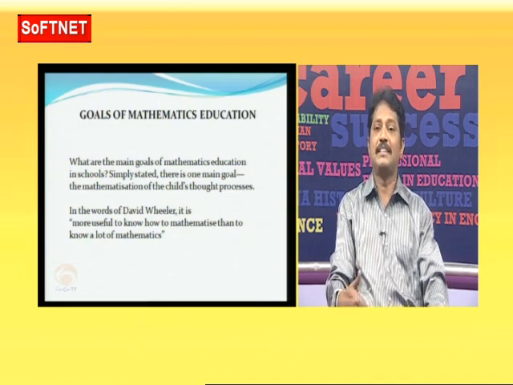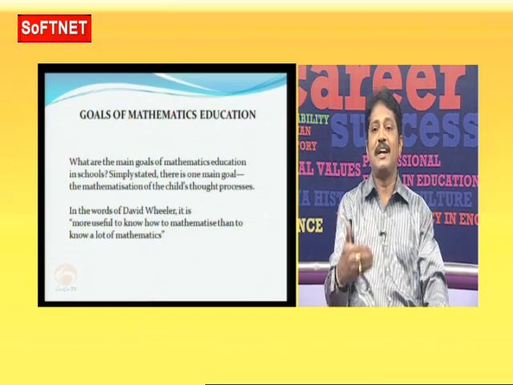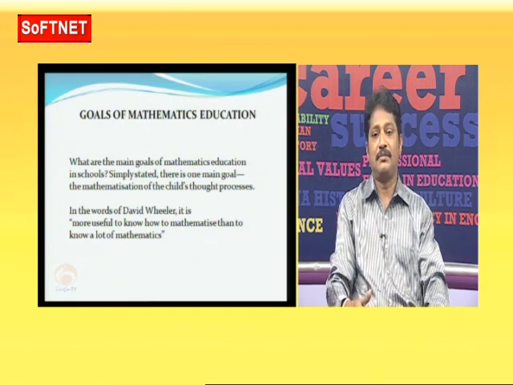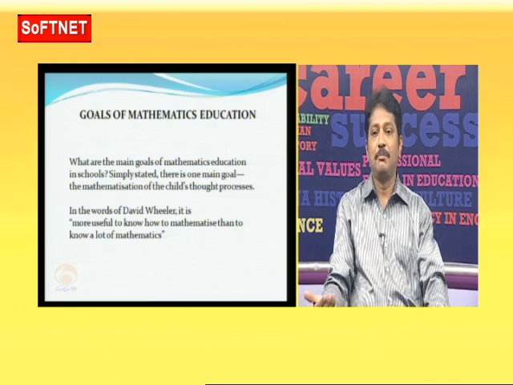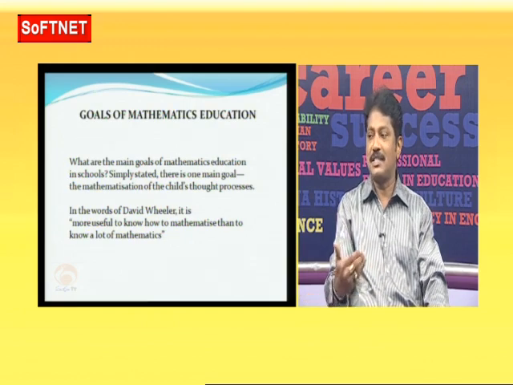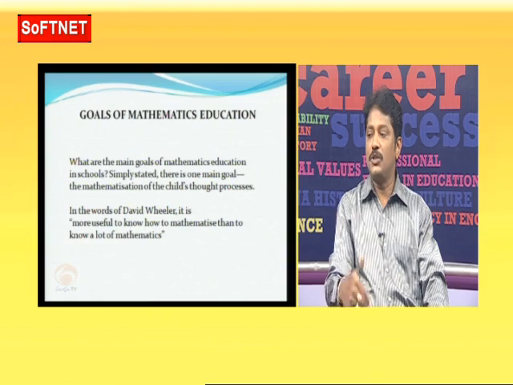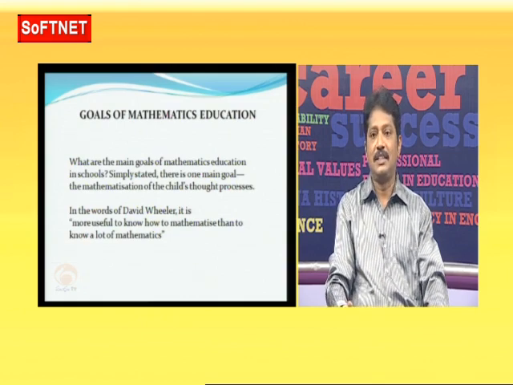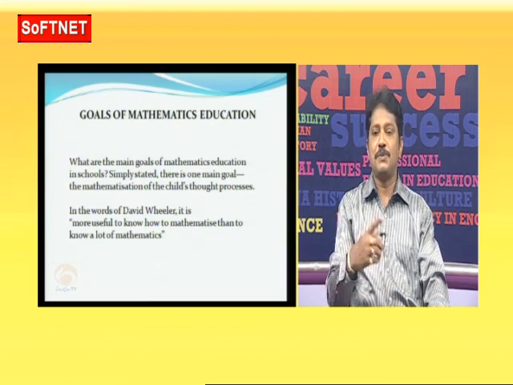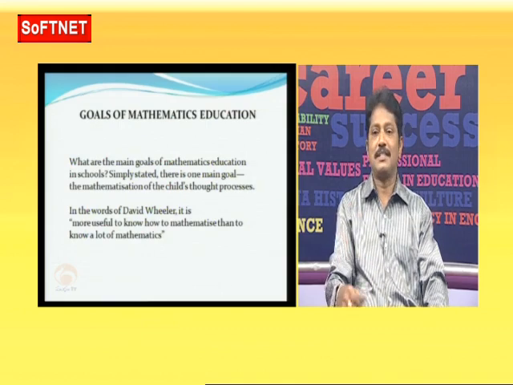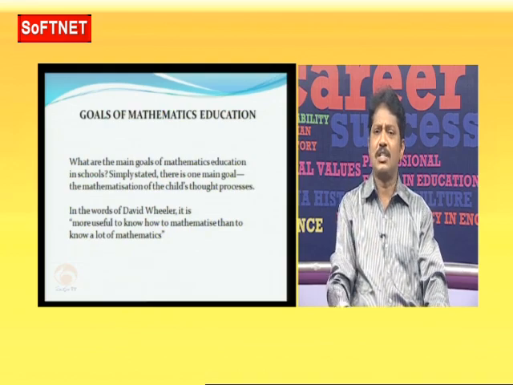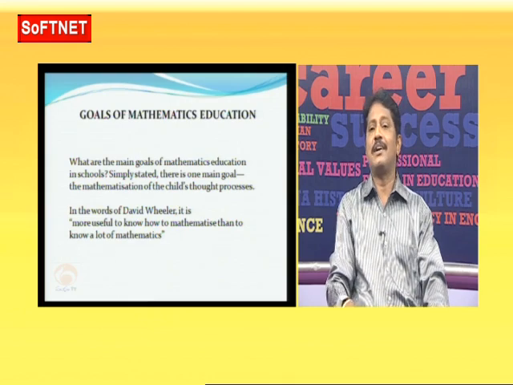But if you see the present textbook, the polynomial chapter is divided into three: polynomials, pair of linear equations in two variables, and the quadratic equation. This means the children are able to understand the concepts with more clarity. So as per David Wheeler, it is more useful to know how to mathematize. In the quadratic equation, we give the satellite dish, and we give some spectacles. We give some pictures also. How are these pictures connected with the quadratic equation?